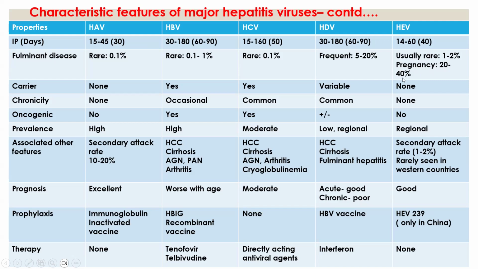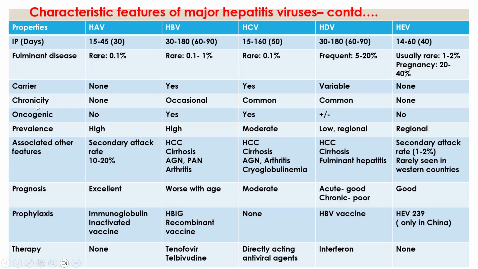It is 20 to 40%. And next, carrier state. Hepatitis A virus, the carrier state is none. And hepatitis B virus, the persons who are infected by this one act as carriers for long term. And hepatitis C virus also, they act as carriers for long term. And hepatitis D virus, variable. And hepatitis E virus is none.